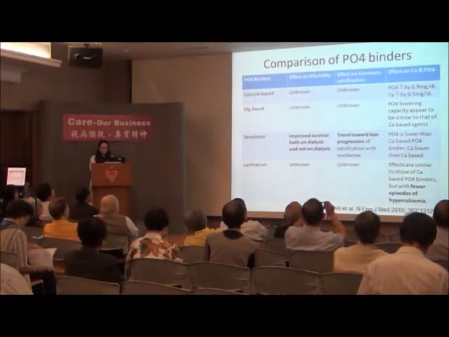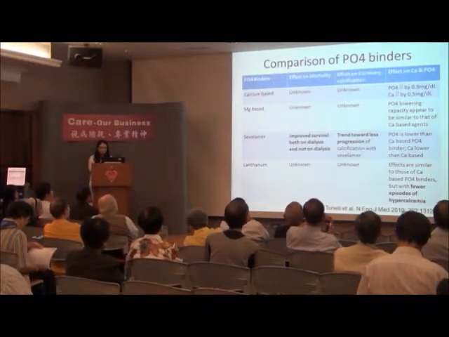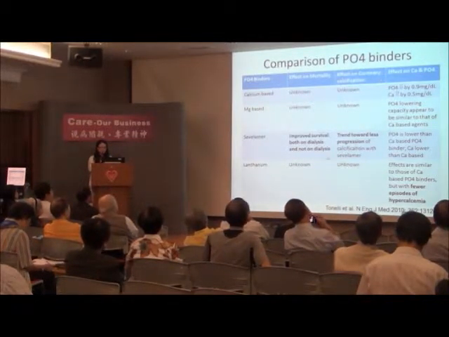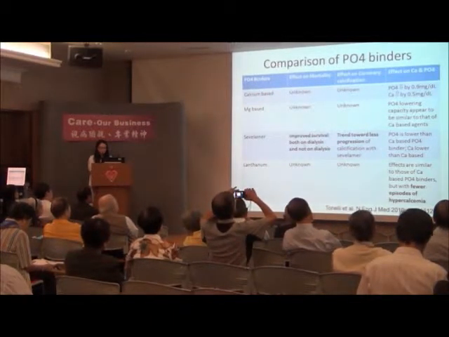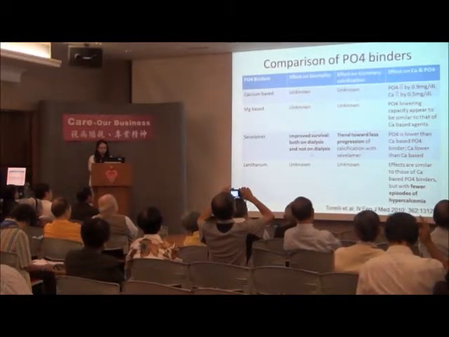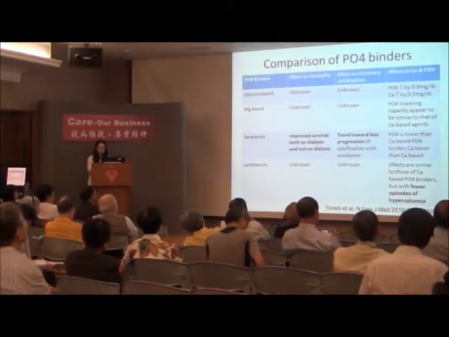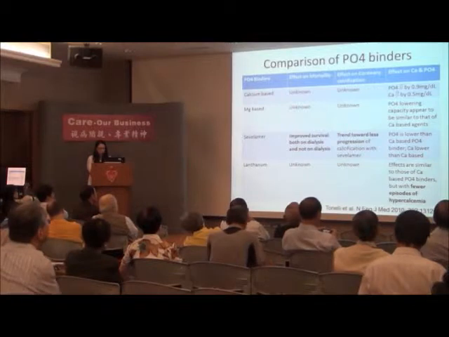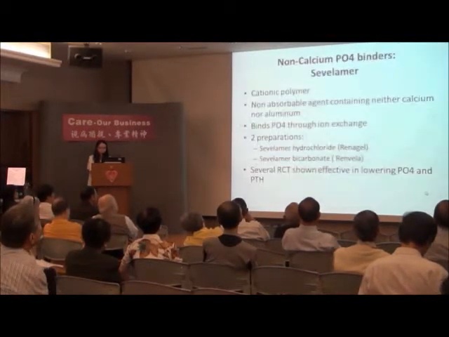And this table compares different types of phosphate binders and their effect on mortality and also coronary calcification. There are some limited studies showing that sevelamer can improve survival in patients who are on dialysis and also not on dialysis. And there are also trends towards less progression of coronary calcification with sevelamer. And with lanthanum, they show that there are few episodes of hypercalcemia.